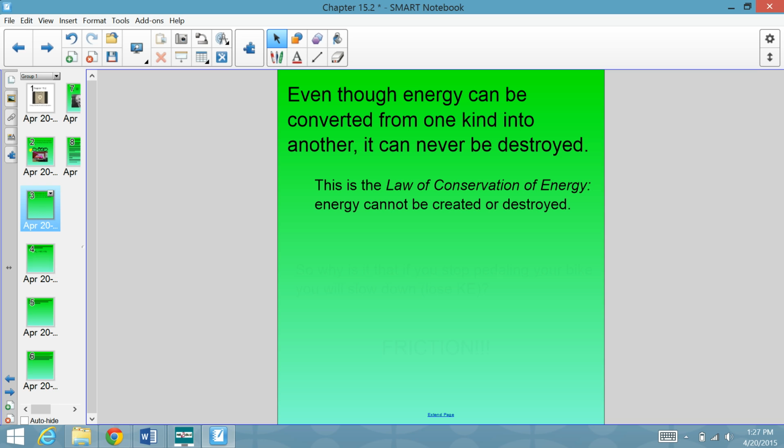Turns out the amount of energy in the universe has been the same for the last 13.8 billion years, or the age of the universe. So the amount of energy that we have in the universe never ever changes. It always stays the same. But it can change from one kind to another. So if this is true, why is it that if you stop pedaling your bike, you'll slow down, meaning you lose kinetic energy? You think, okay, I'm losing speed, so I'm losing energy, but it has to be transformed into another kind of energy, according to the law of conservation.